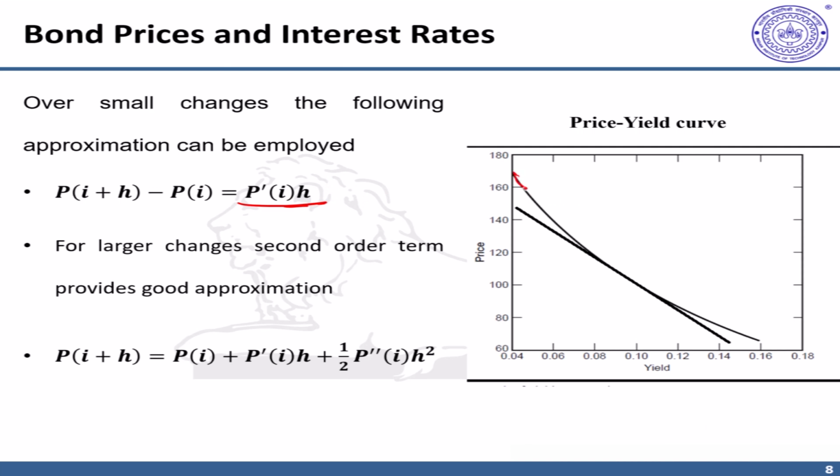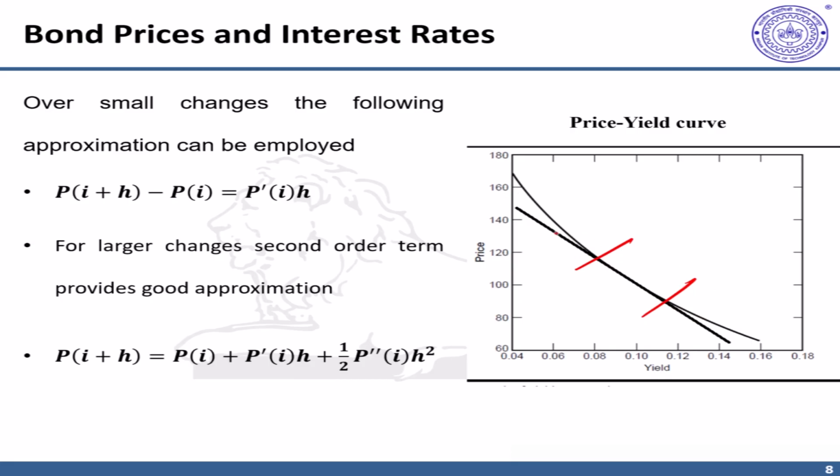But important to note that actual changes are like this. When you are ignoring the second order term, your prediction would be something like a straight line slope. This P'(i) is the slope of the price function. So the slope multiplied by the change in yield or interest rate h can give you a reasonable approximation if you are operating over a very small range like this.